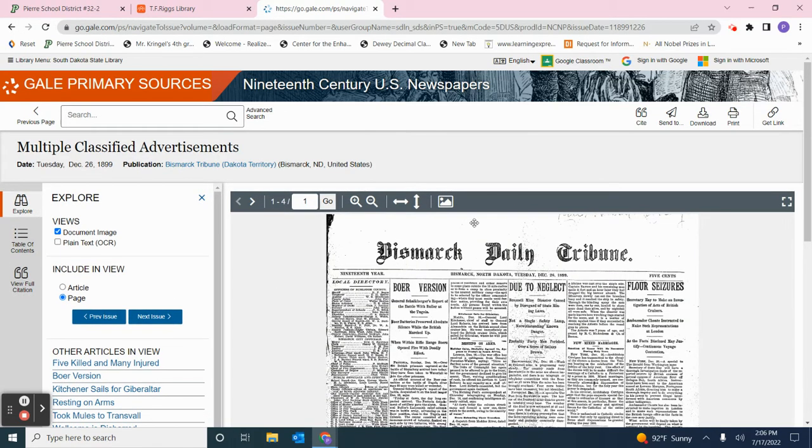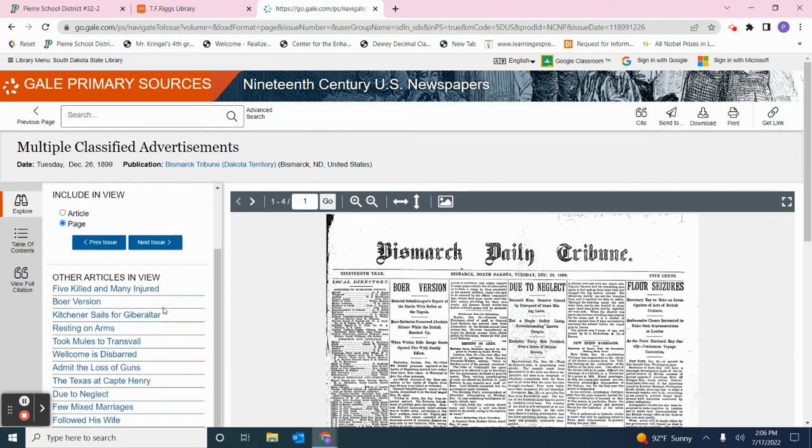And here is the actual Bismarck Daily Tribune from that day. And you can see that they have several different articles over here. You can see right here, 5 killed and many injured. If you want to get the full text of that article, you can click there. If you want to see about took mules to Transvaal, you can click there. So this is a great way if you're particularly browsing for a topic, you're not really sure what you want to do, but you want to see what they were talking about in Bismarck in December of 1899. This would be a great way to take a look at that.